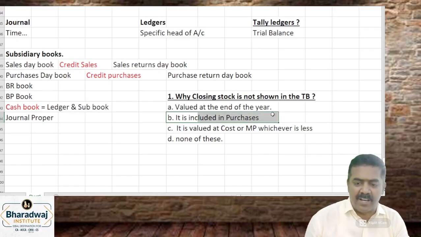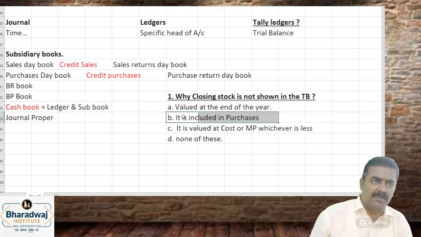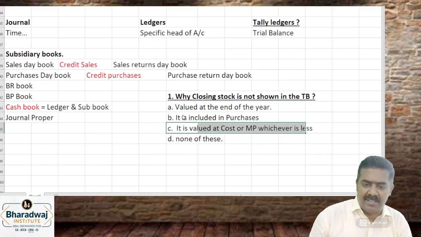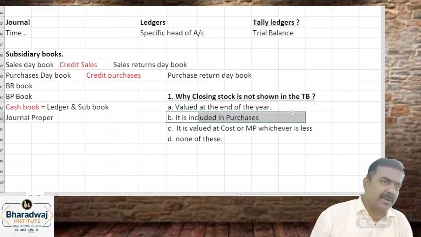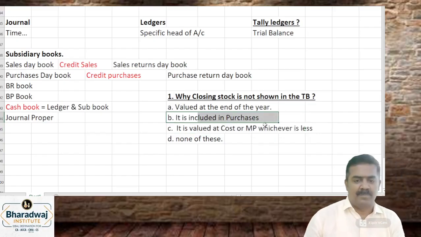It is already included in which one? Purchases. The purchase account already includes it. So there is no need to show closing stock separately in the trial balance; it is shown in the balance sheet. So the answer is B. It is already included in purchases.